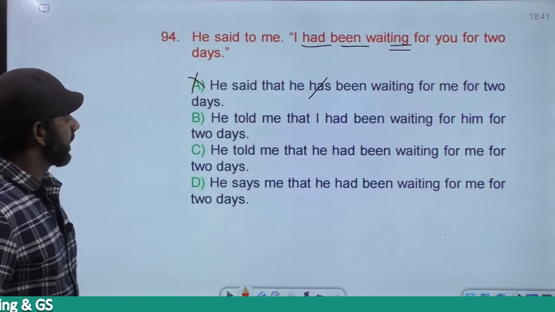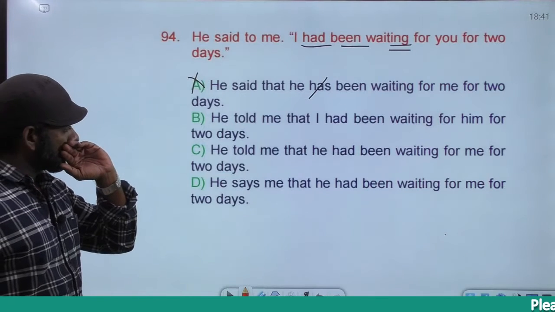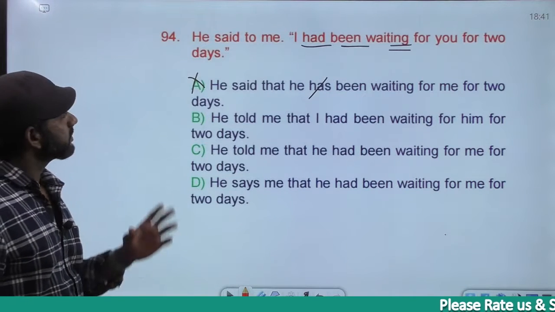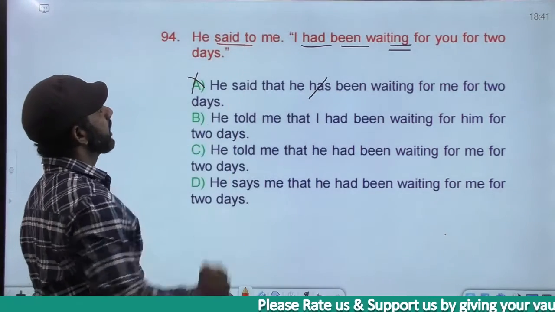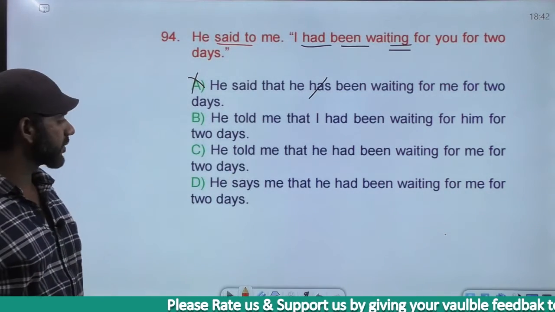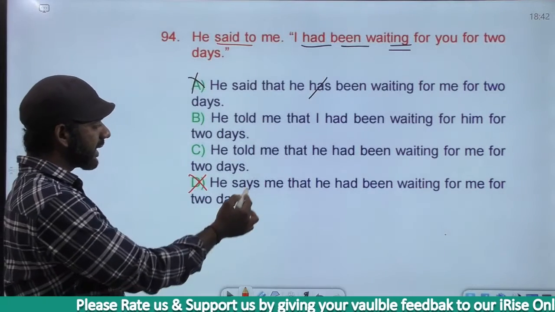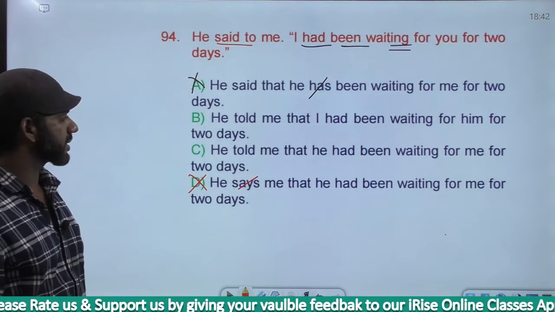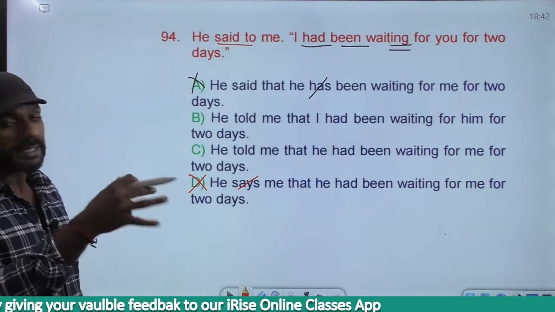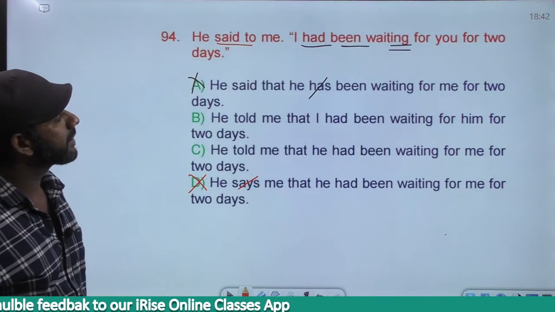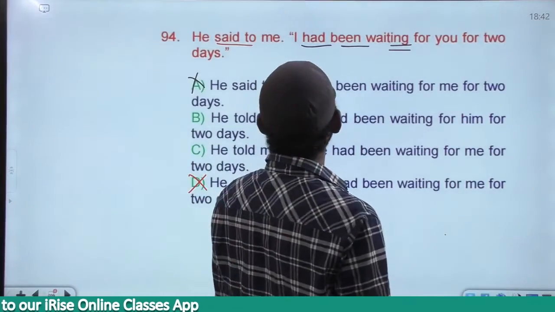Come to B. Now the reporting verb is said to, past tense. As you know, we cannot change the tense of the reporting verb. Based on that, D is gone. D says, present tense, gone. Come to option C. I'll read the question once again. He said to me, I had been waiting for you for 2 hours.